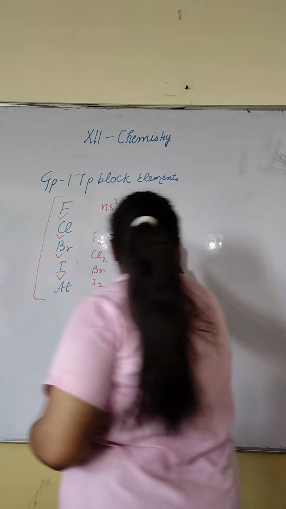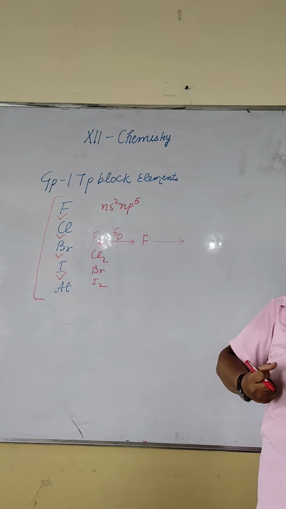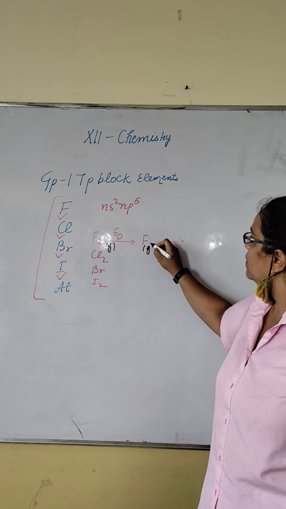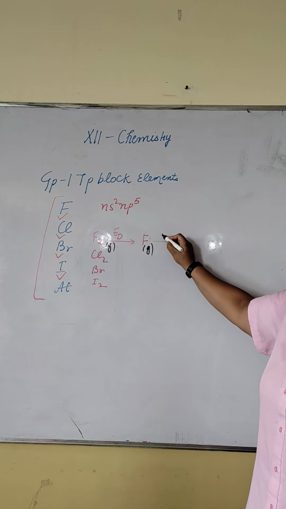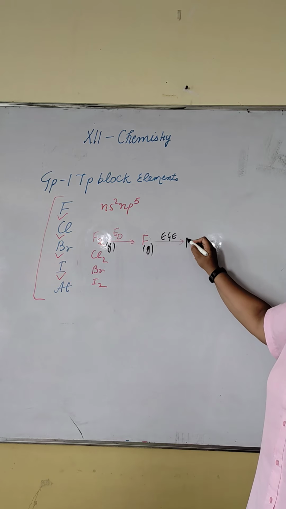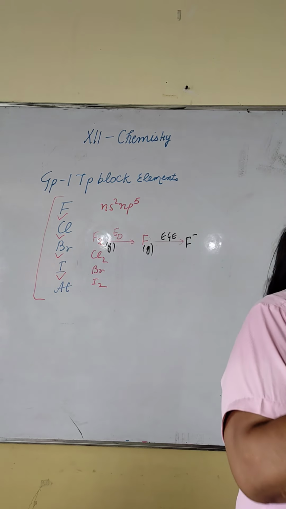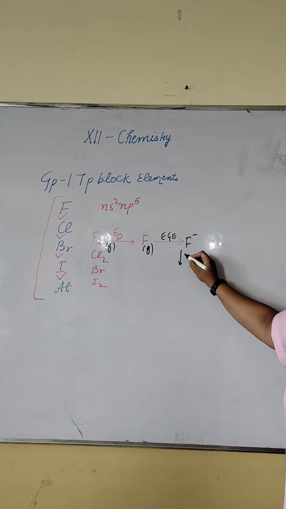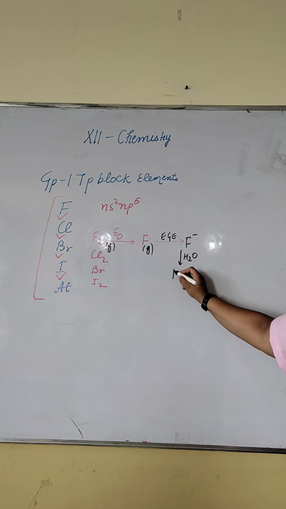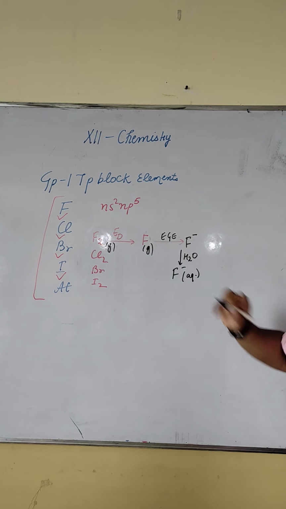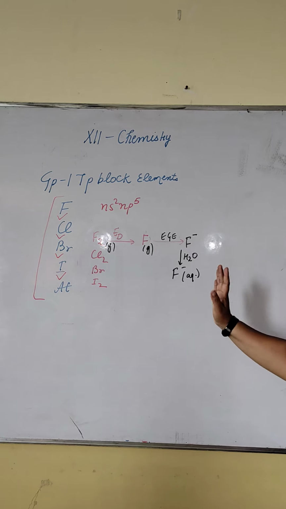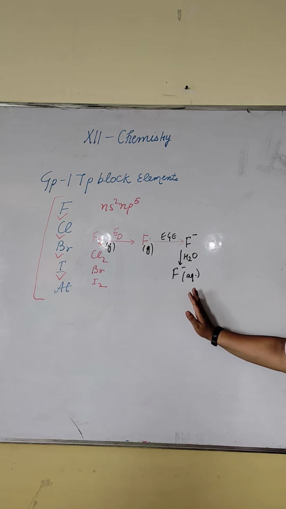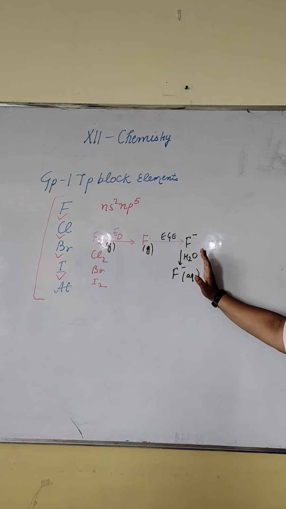Now it has to accept the electron. When it accepts the electrons, this is your electron gain enthalpy, and it is converted to fluoride ion. This energy must be released. Last, its hydration energy. It is converted to this state. So, if hydration energy is greater in all these factors, then this is the favorable reaction.